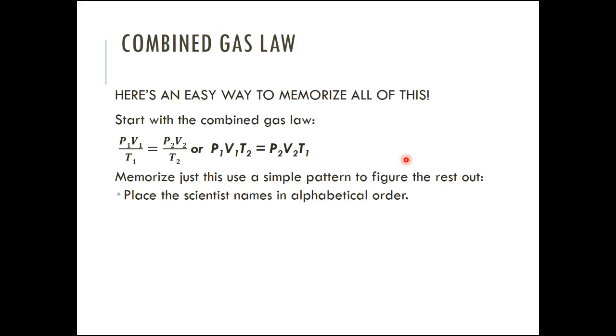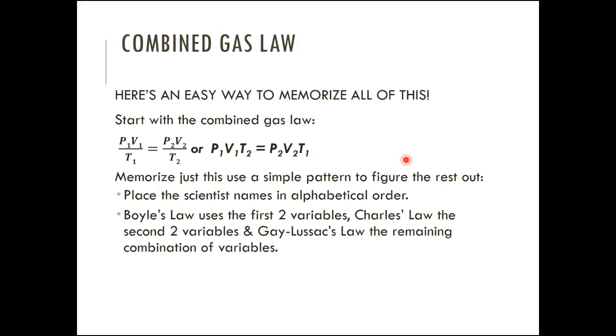So place the chemists' names in alphabetic order. That's Boyle's, Charles', Gay-Lussac's. Okay, there we go. Boyle's uses the first 2 variables, P and V. Charles' law, the second 2 variables, that's V and T. And Gay-Lussac's is the remaining combination, that's P and T. So if you have it this way, Boyle uses P and V, the first 2, Charles uses V and T, the second 2, and then Gay-Lussac's is P and T.